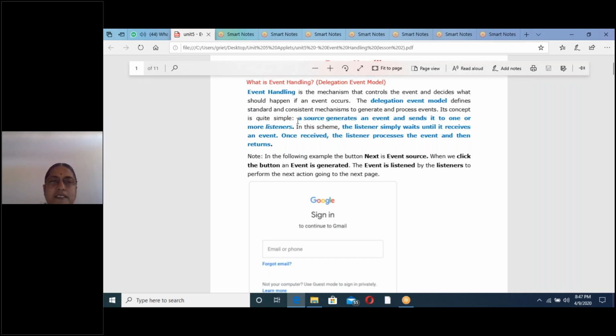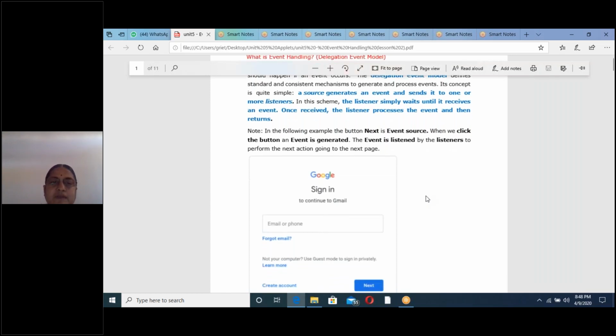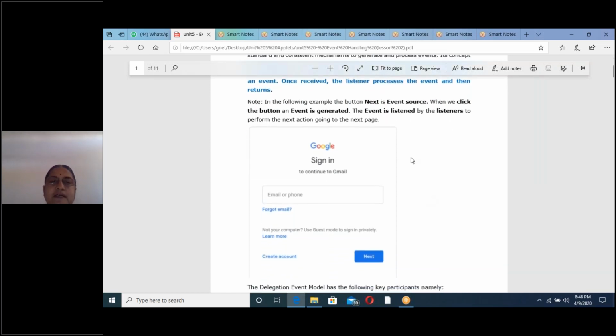So here, if you read this paragraph, there are three important points. The three important terms in event handling are: first, event source; second, event; and third, event listener. With respect to these three terms, we will explain event handling. We will see what these three terms are with examples. This is the example for event handling.